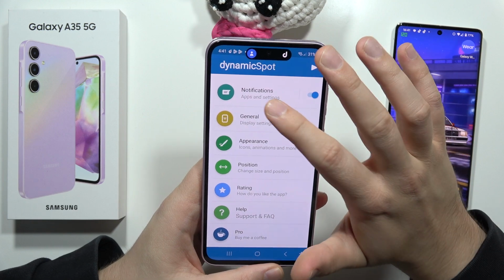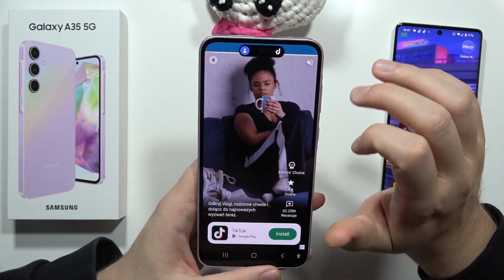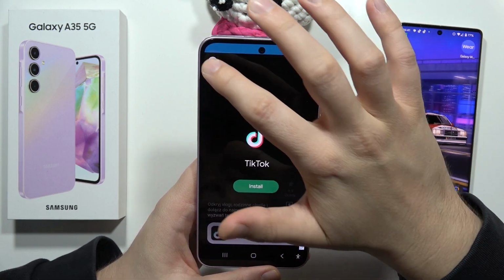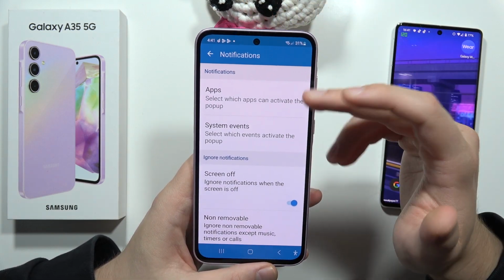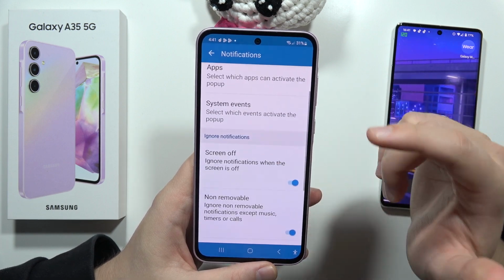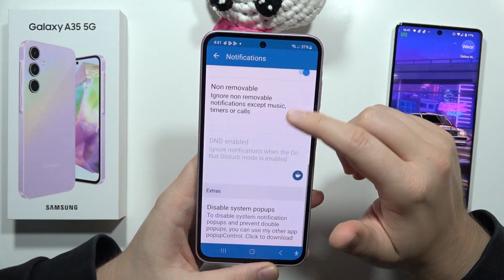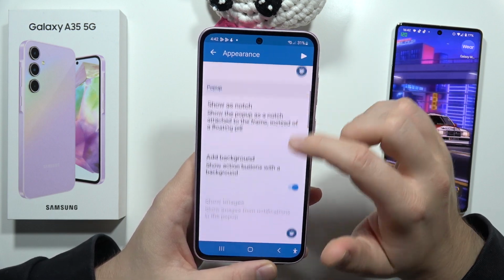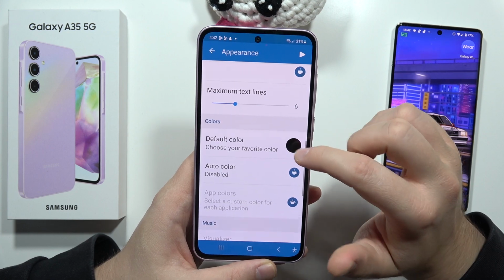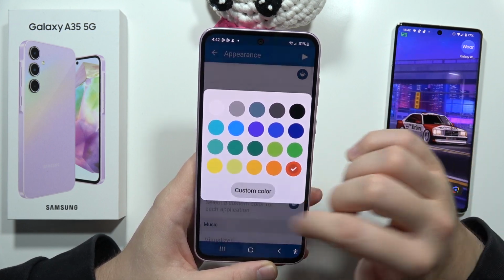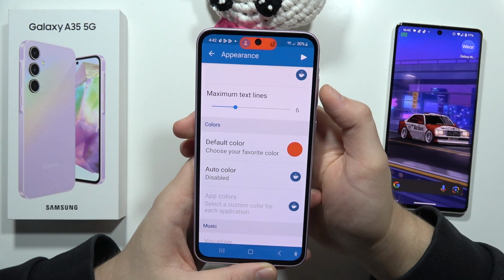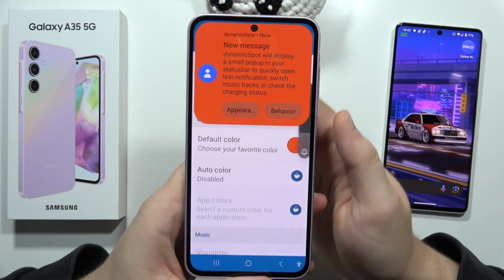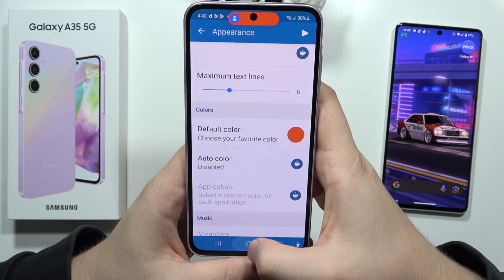And from this we can still customize it when we go into this notifications. When we close this one, we can actually select which apps can activate the pop-up. We can set some system events, and when we go into the general, for the appearance, we can actually change the color of it. For example, if I want to get the red dynamic island, I can do this. Take a look. There we go. And now I can open it and view my notifications. So this is really cool.